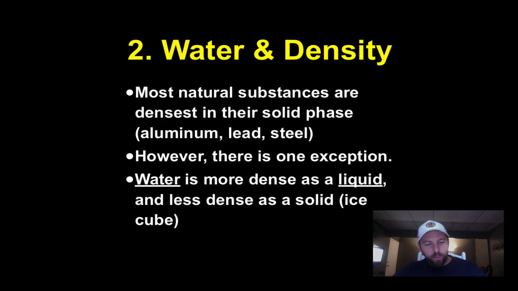A couple of other things. Water and density. Most natural substances are densest in their solid phase. Most things. So if you look at gold, silver, platinum, titanium, carbon, it really doesn't matter what it is, in their solid phase, they're going to be most dense. There is one exception. Water is more dense as a liquid and less dense as a solid. Okay, so water is the one exception that we have to worry about, but we do deal with it quite a bit in earth science, so it's one of those that you're just going to have to remember and know.